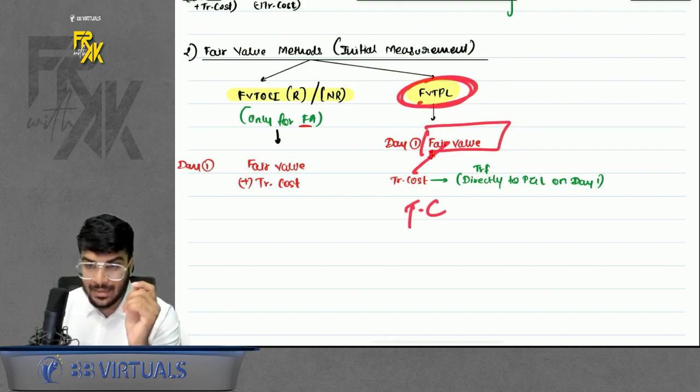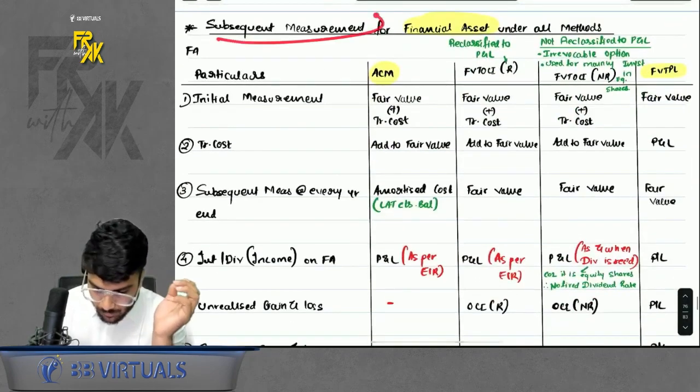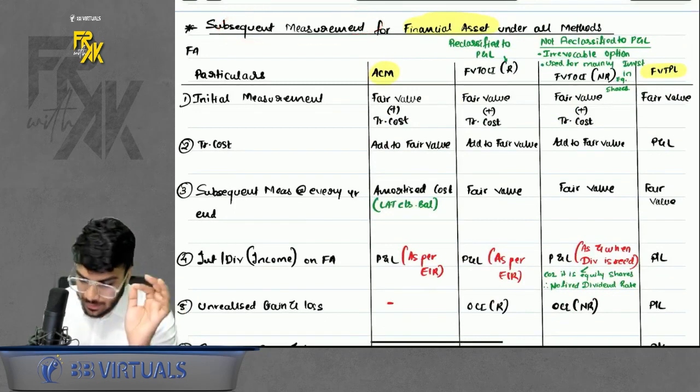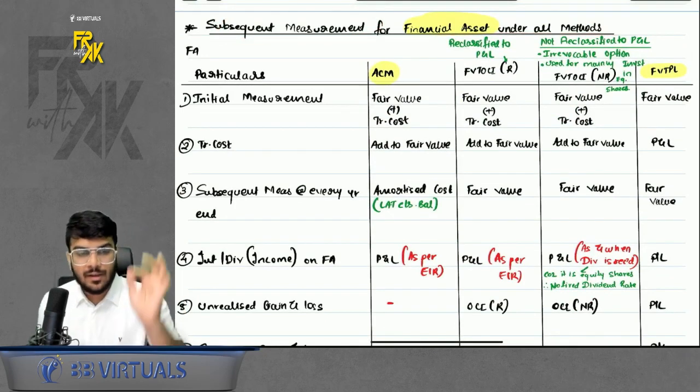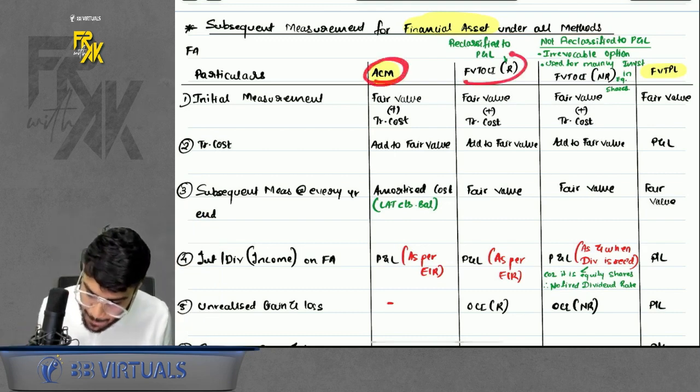TC is not capitalized, it is directly transferred to profit and loss. Okay. Then subsequent measurement for financial asset under all methods. So for financial asset, from initial measurement to subsequent measurement, everything I have tried to put in one chart. We have 4 methods for financial asset: ACM, FVT, OCI, R, FVT, OCI, NR, FVTPL.